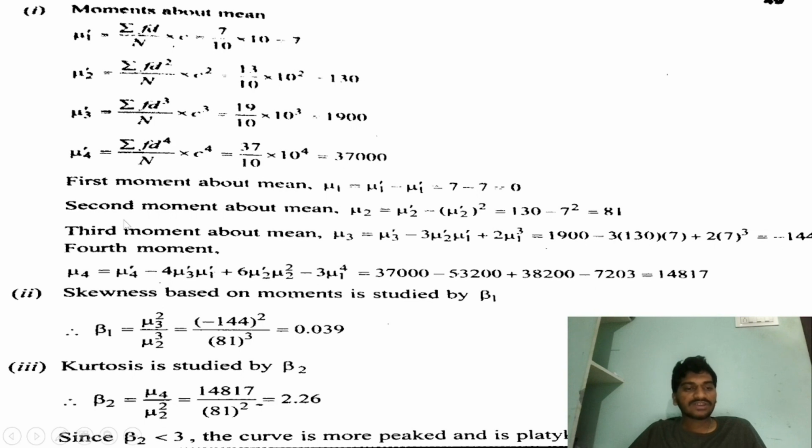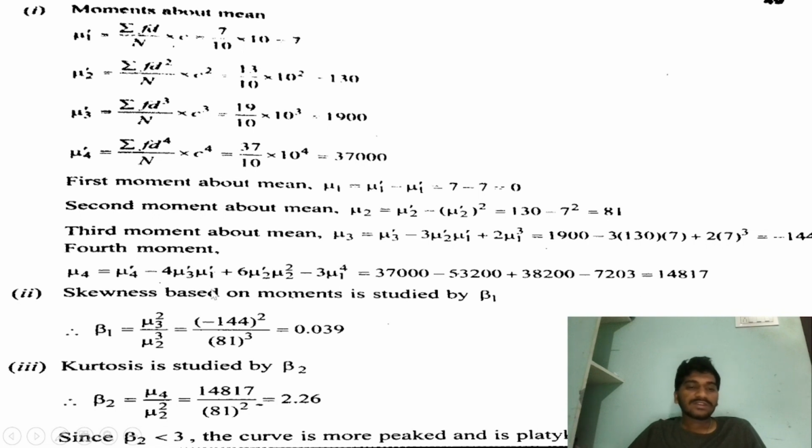And the next, fourth moment about the mean, the fourth central moment, will be nu4 equals nu4 dash minus 4 nu3 dash nu1 dash plus 6 nu2 dash nu1 dash square minus 3 nu1 dash power 4, equals 37,000 minus 53,200 plus 38,200 minus 7,203, equals 14,817.